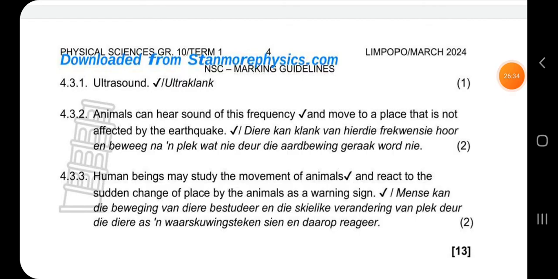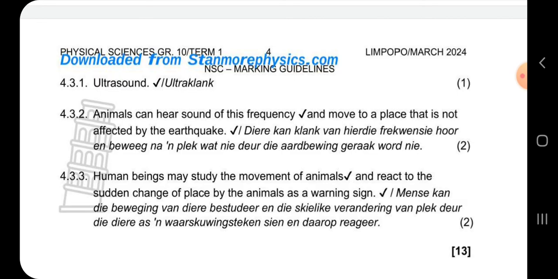You are science students, so it's very important that you learn about ultrasounds and stuff. If you don't have a textbook, go on Google, say grade 10 physical science textbook PDF, and then things will pop up. Then download, even if it's a study guide. On Via Africa, there are free study guides, if they do not give you a textbook in school, so that you'll be able to familiarize yourselves with theories that go with physical sciences. So it's very important that you get yourself a textbook, so that you have background information.